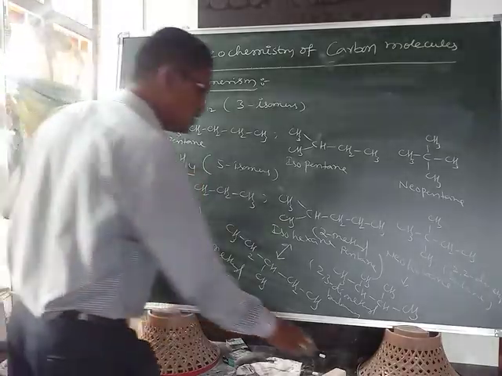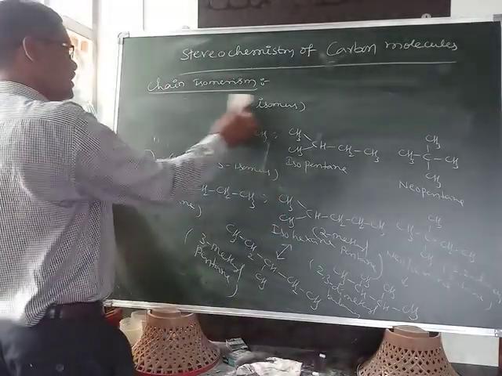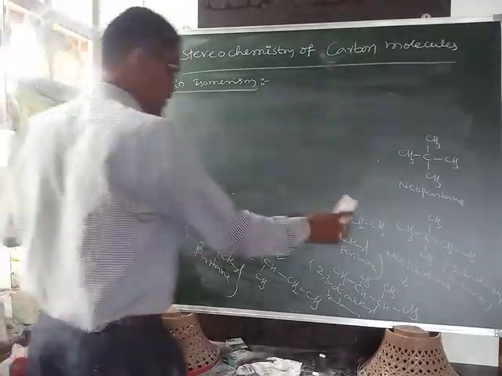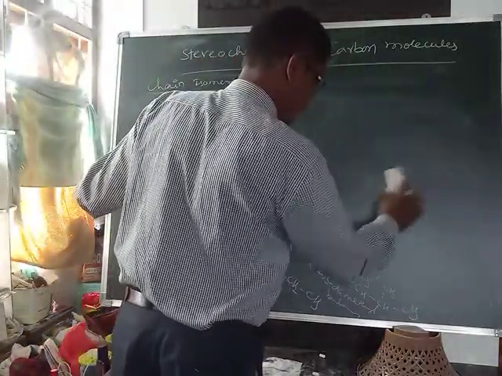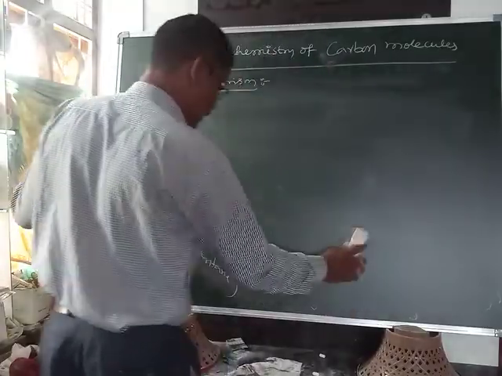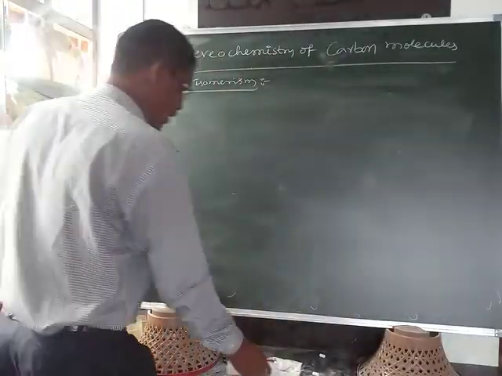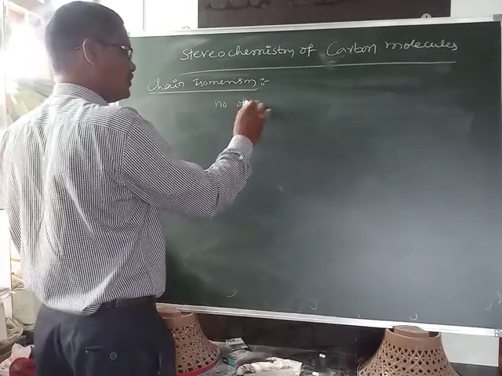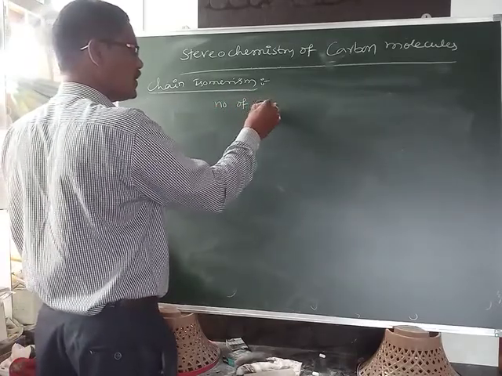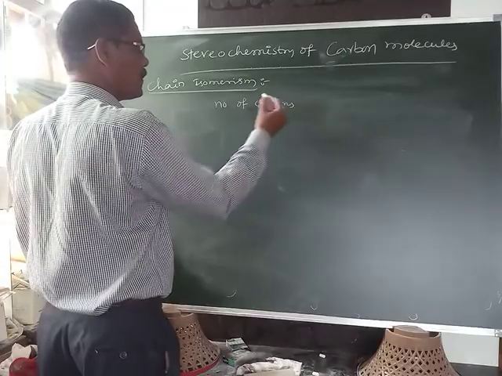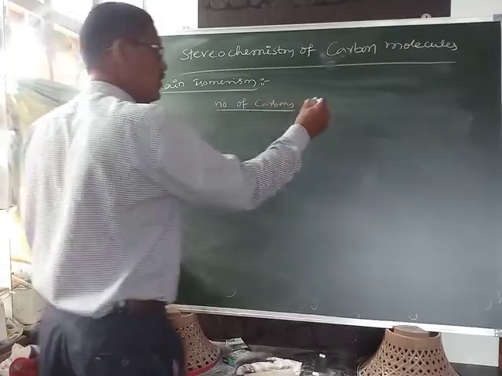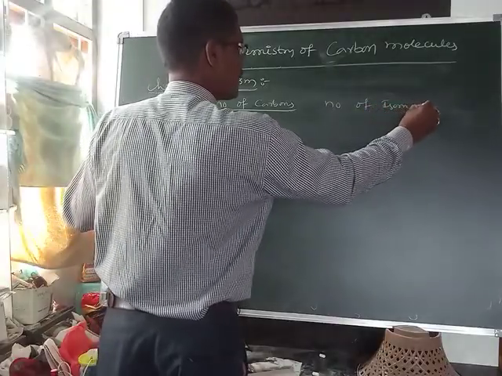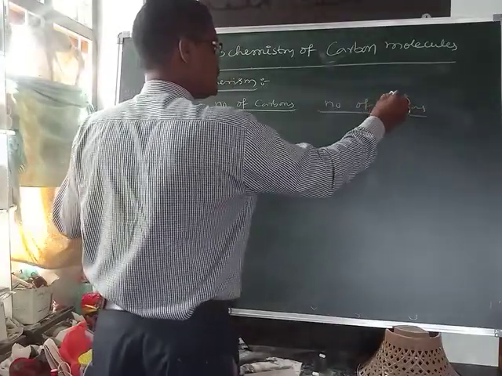From this I am giving a chart for competitive examinations: the number of carbons and the number of structural isomers.